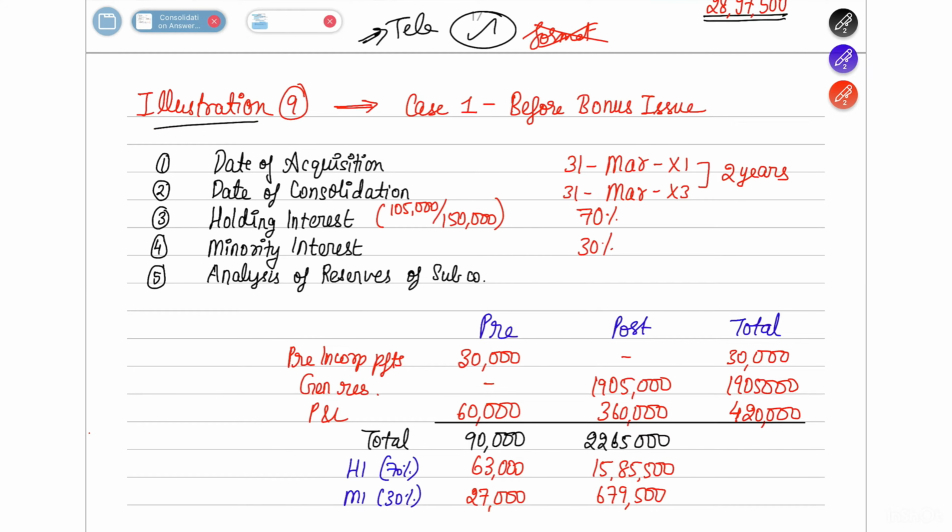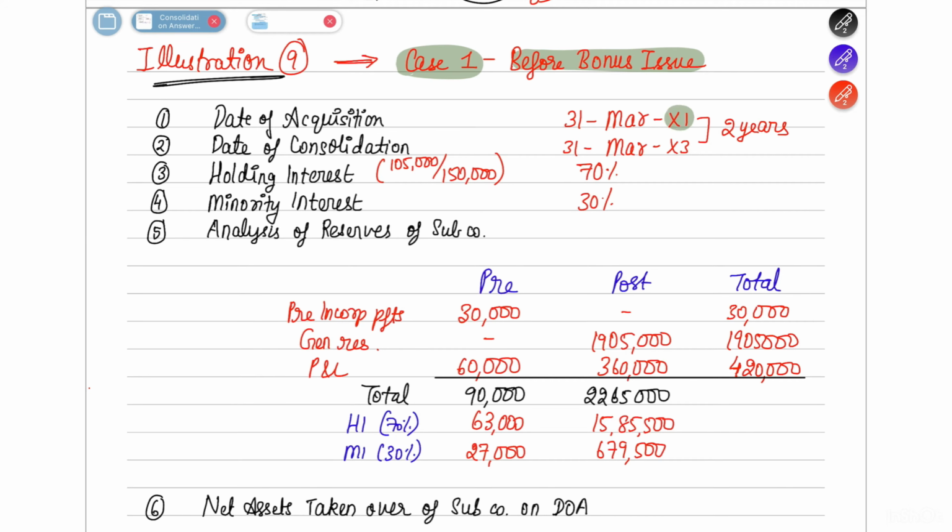Okay. So starting with illustration number 9, case 1 we are going to see, which is before bonus issue. We are going to see what has happened. First, the date of acquisition was 31st March 2001. The date of consolidation is 31st March 2003, which means it's a gap of 2 years. And this entire gap of 2 years will be considered as post period only.